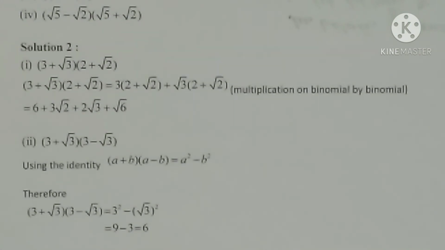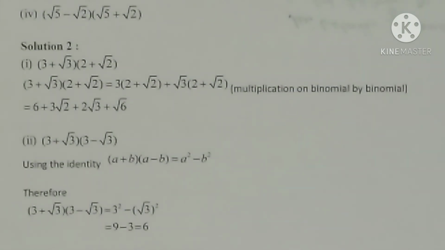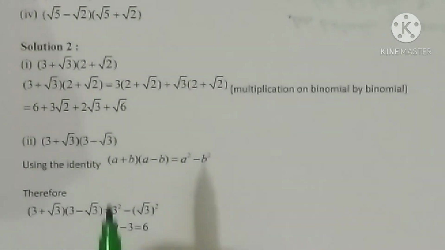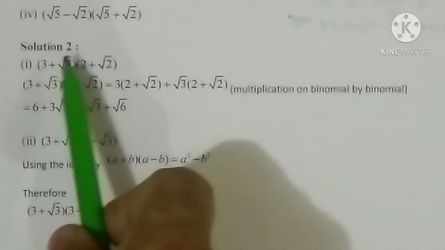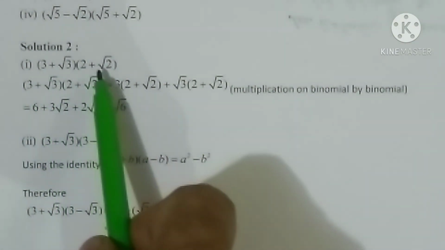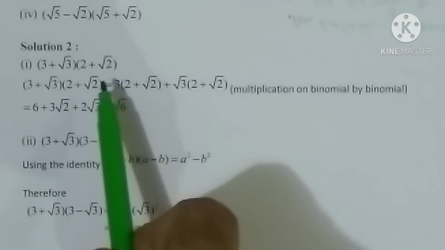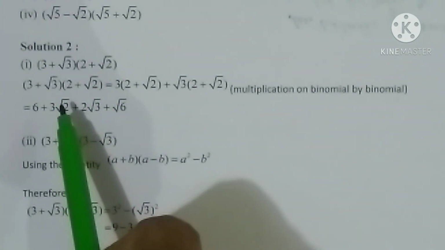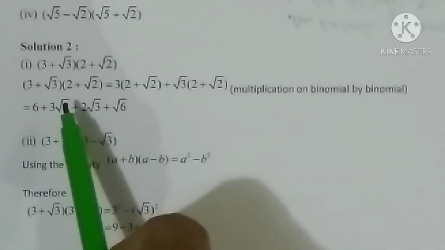Solution. Question number 1. 3 plus root 3 into 2 plus root 2. So what should we do? We should multiply with both, that means expanding the terms. That means we are multiplying 3 with the second bracket and root 3 with the second bracket. That means multiplication of a binomial by a binomial only.